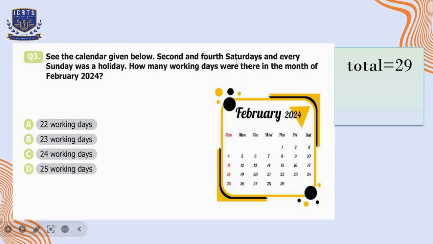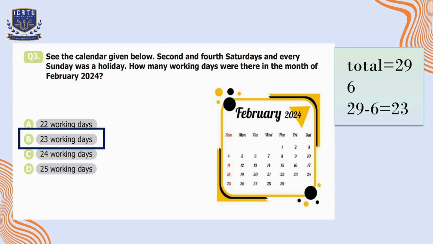the second and fourth Saturdays are off. So it means we will count 2 Saturdays as our holidays. So 4 holidays of Sunday and then 2 more, total is equal to 6. Now if we subtract the number of holidays out of total, which is 29, the answer is 23. So we can say that there are 23 working days in the month of February 2024. So it means our option B is our correct option here.